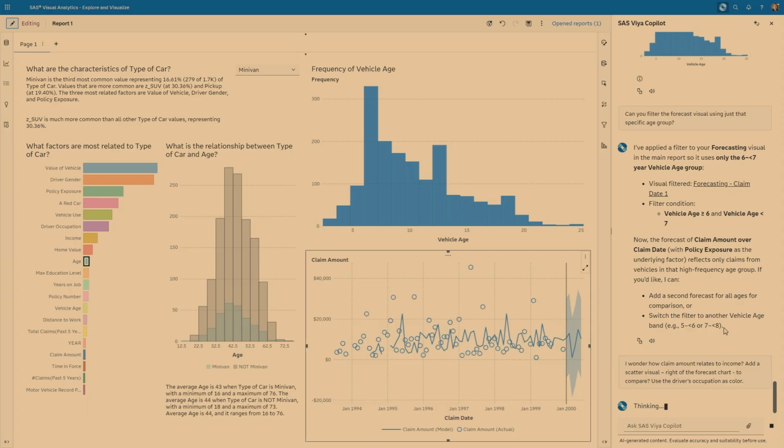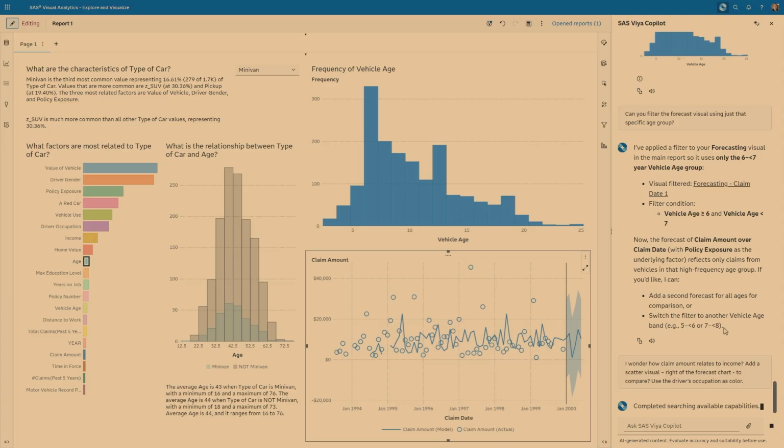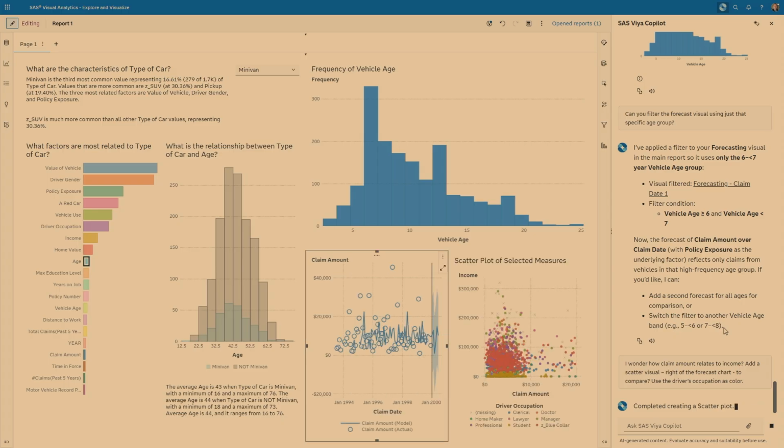So when you go more into the design aspect of your graph, of your report, you sometimes want to tell the system exactly what you're after, and it should take it into account. If you don't know what you want, you can also leave it all to the Copilot to decide. It is actually very creative sometimes in how it creates and positions these visuals. But you have full control there as well.